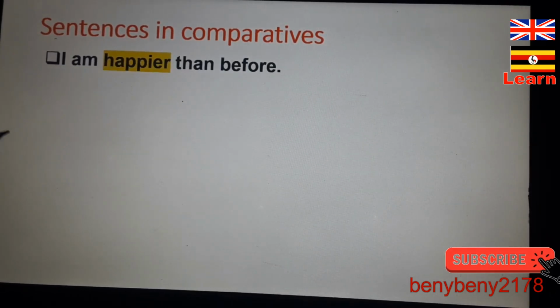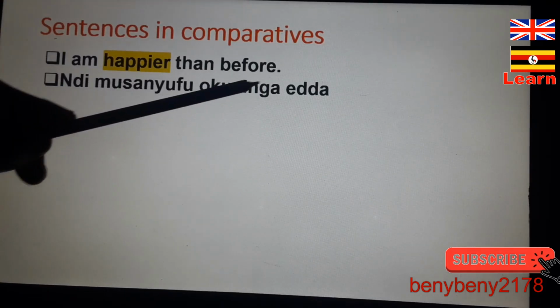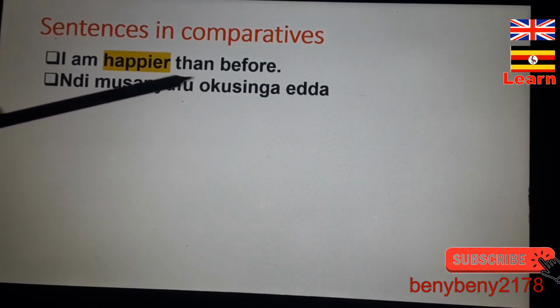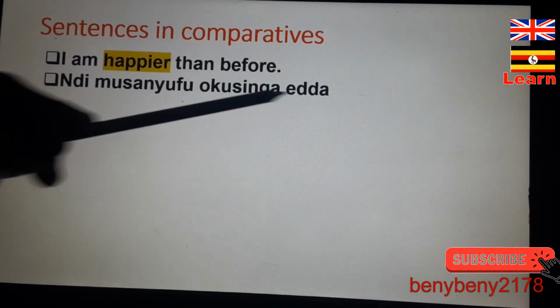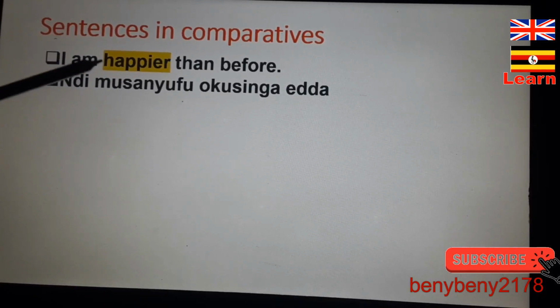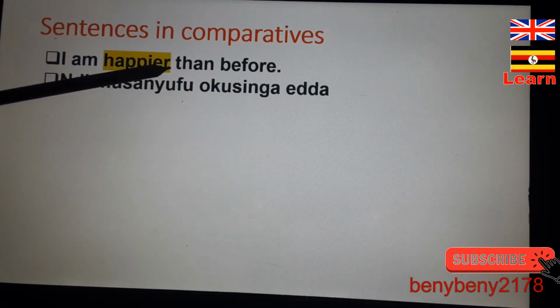In Luganda, we say ndi musanyufu okusinga edda. So ndi musanyufu okusinga edda. Hope you've noted the happier. We've removed the Y and added IER.